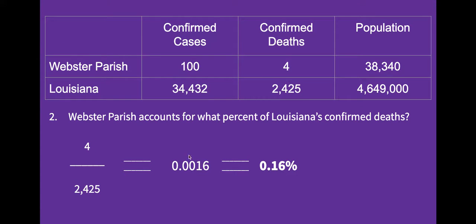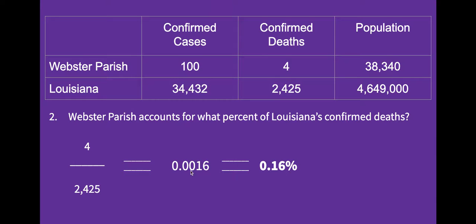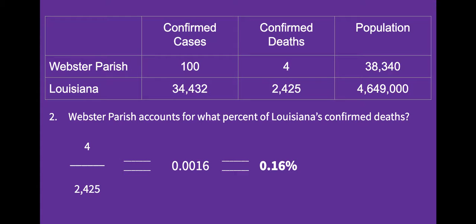Next question. Webster Parish accounts for what percent of Louisiana's confirmed deaths? So 4 of the deaths in Louisiana are from Webster. So 4 divided by 2,425 is 16 ten thousandths. Multiply by 100 to get the percent, and we get 0.16%. Once again, this is less than 1% of the state's deaths. This is significantly less. This is going to be 5 to 6 times less than 1 single percent.